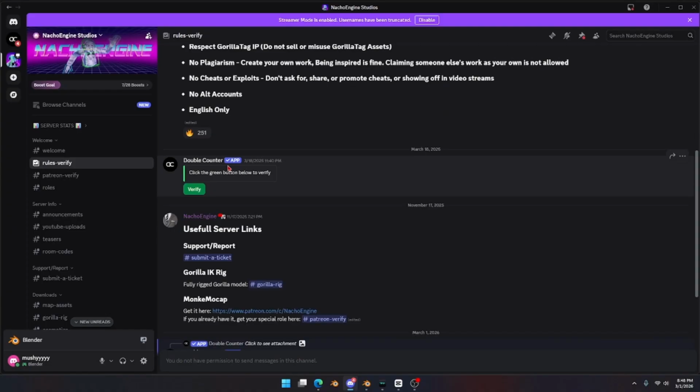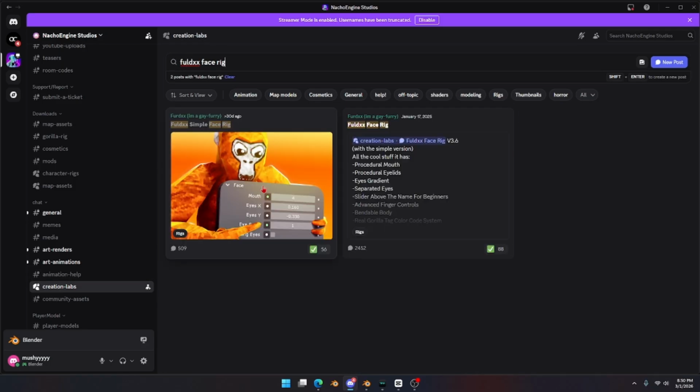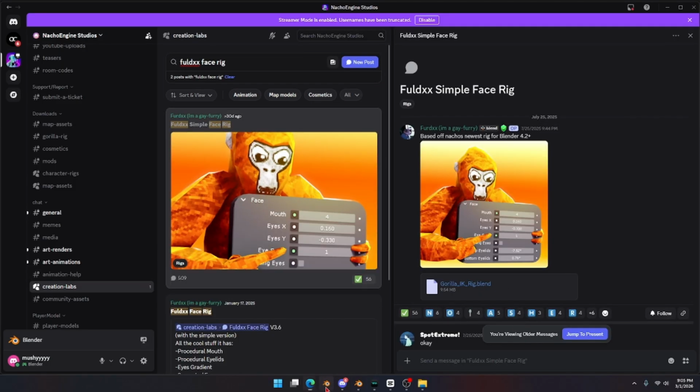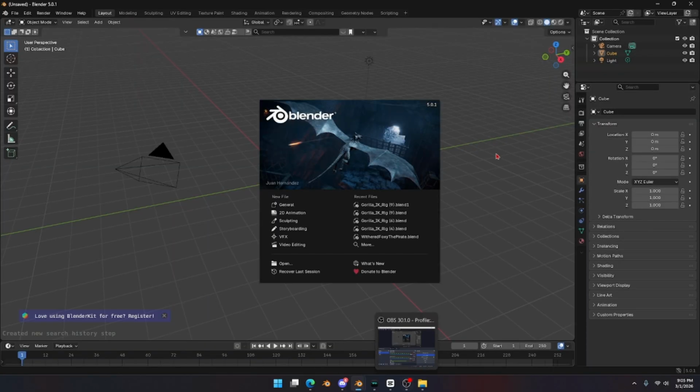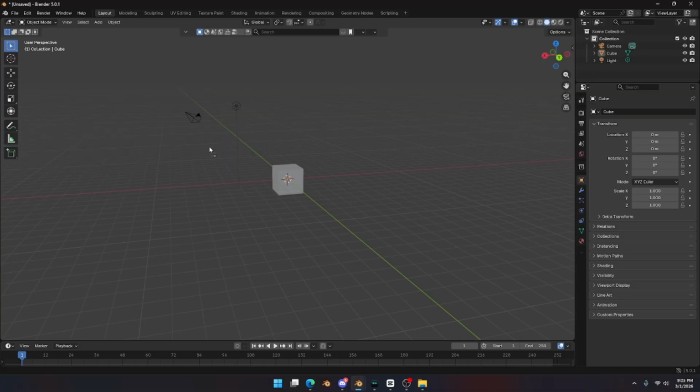Okay, so the first thing you're going to want to do is go into the link in the description and go to Nacho Engine's Discord server. Go to Creation Labs and search up Fullduck's Face Rig. And then after you found this, you want to go ahead and download it. And then after you download it, open Blender. And if you don't have Blender, just go to their website and download it. And then go to your downloads and drag the file into Blender and hit open.